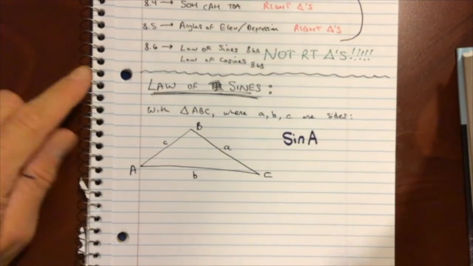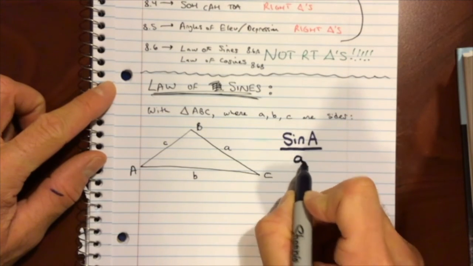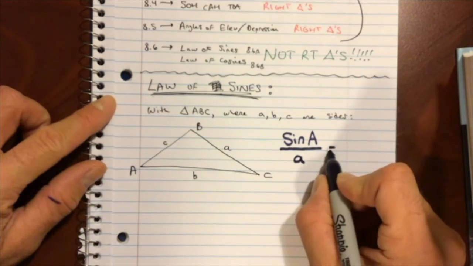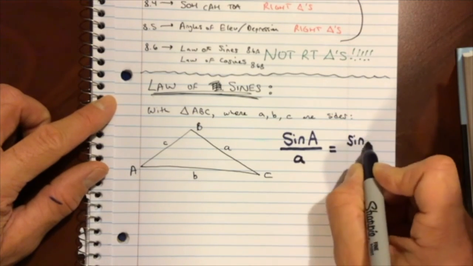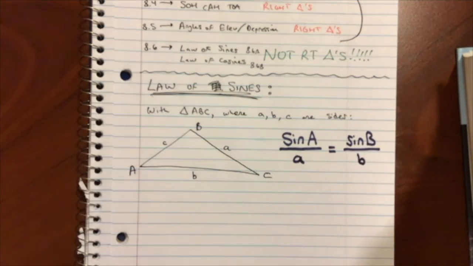The sine of big A, so the sine of angle A, over its opposite side, which we just talked about, is going to equal the sine of big B over its opposite side, little b. Everybody, that's the law of sines.